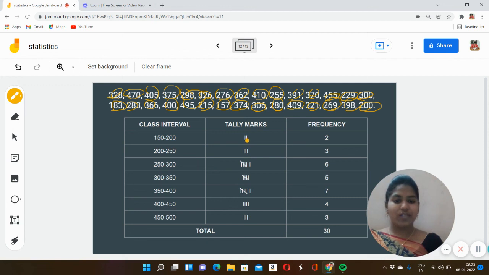So if we count this, we should get 30. 2 plus 3, 5. 5 plus 6, 11. 11 plus 5, 16. 16 plus 7, 23. 23 plus 4, 27. 27 plus 3 is equal to 30. So we have got 30.